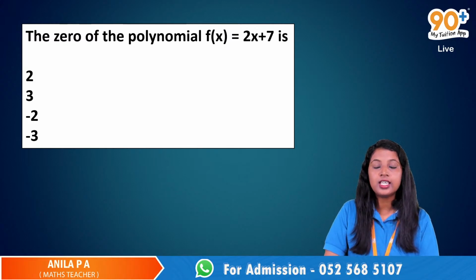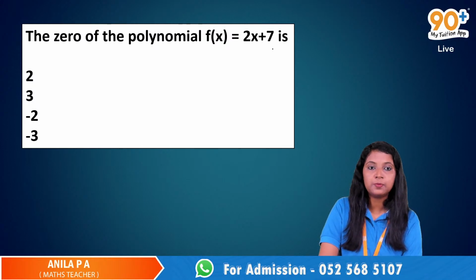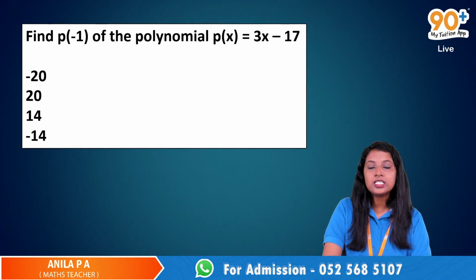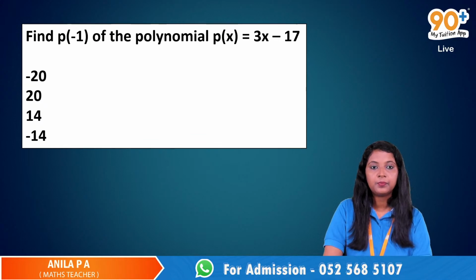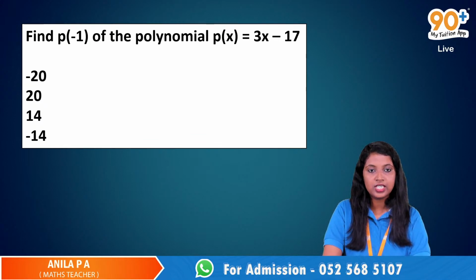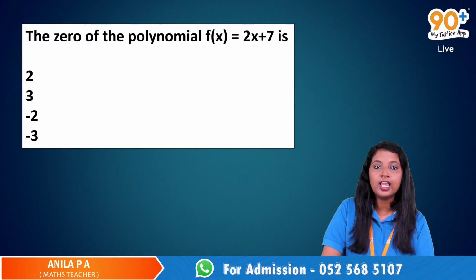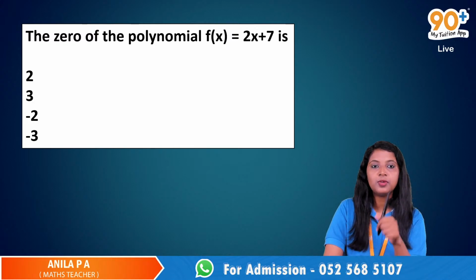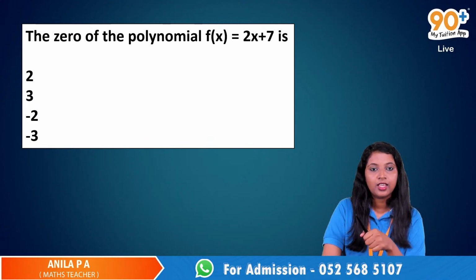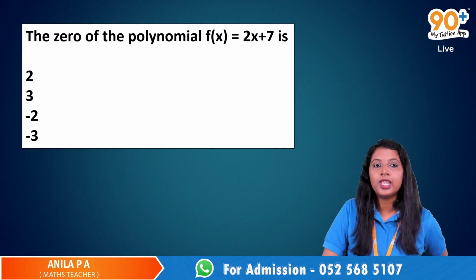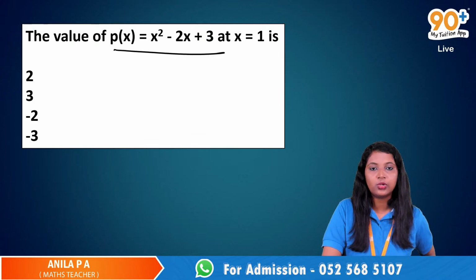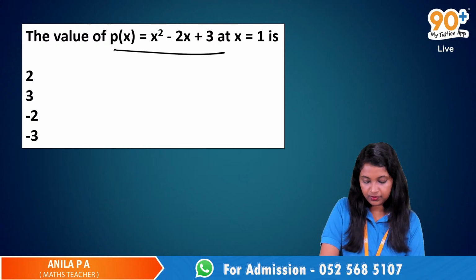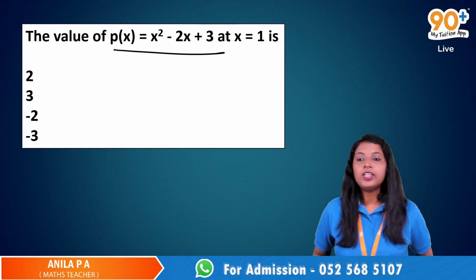0 of the polynomial f of x is equal to 2x plus 7. You have to find the 0 of this polynomial. Then find P of minus 1 of the polynomial P of x is equal to 3x minus 17. Now the 0 of the polynomial f of x is equal to, here it is wrong options, but in your form it's correct. Just click on the correct options. 0 of the polynomial f of x is equal to 2x plus 7. These are the questions. Can we discuss the answers?